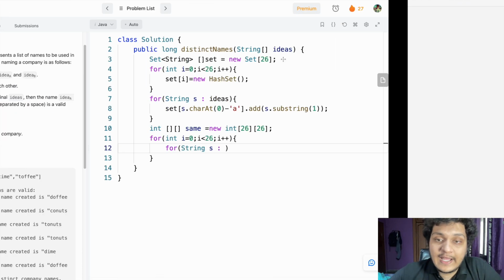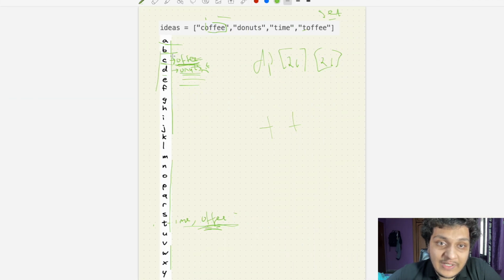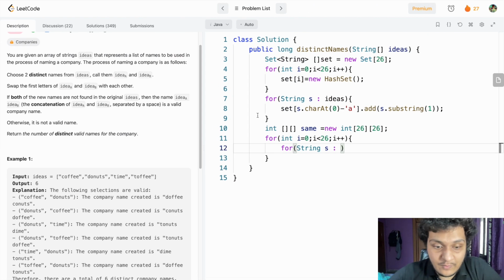So what I will do? I have to take each and every string here. Here in this case we have 1. Here in this case also we have 1. But in this case we have 2. Okay. What I will do? I want each and every word from set I.